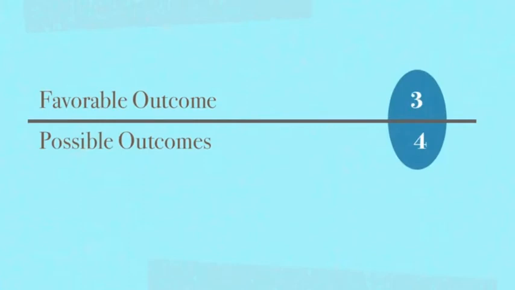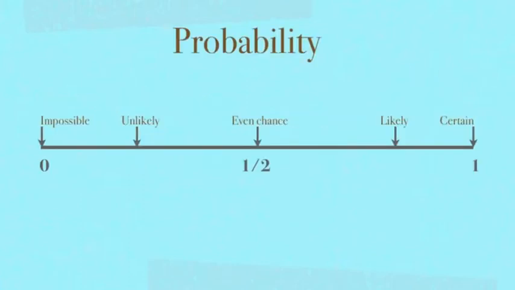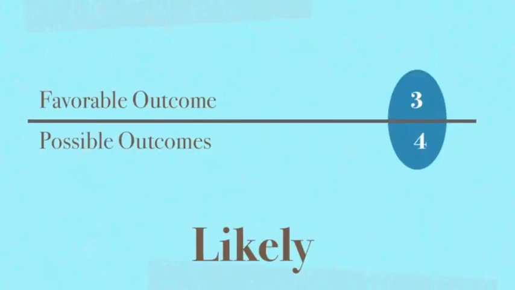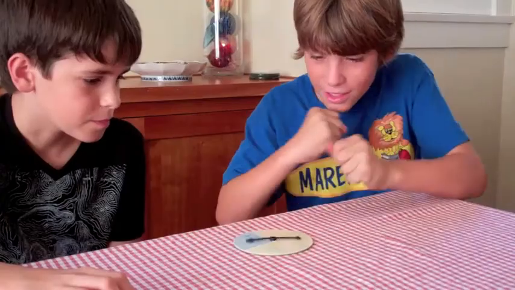Let's look at our number line. Is 3/4 less than 1/2 or more than 1/2? Think about your fractions. More than half. So it's very likely that the yellow is going to win. Yellow, yellow, yellow. Yes! Now that you have an idea how probability works, let's have some fun.